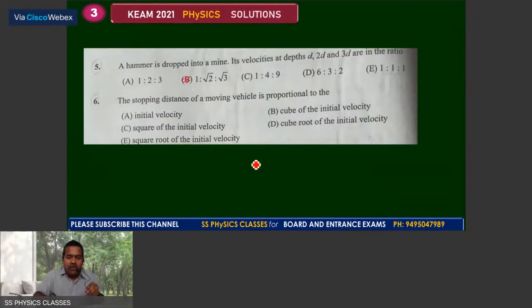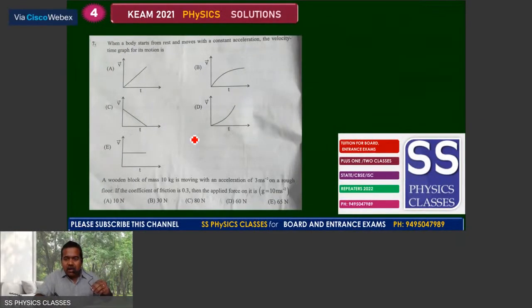The stopping distance of a moving vehicle is proportional to, there also you have to take the force acting on it as a constant, and hence we can say that the sixth one is the C choice, the square of initial velocity. And the 7th one, when a body starts from rest, moves with the constant acceleration, so the velocity with respect to time, and we can easily say that is v equal to u plus at, v proportional to t, and hence we can take the answer as A choice.